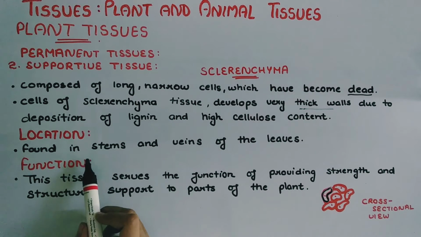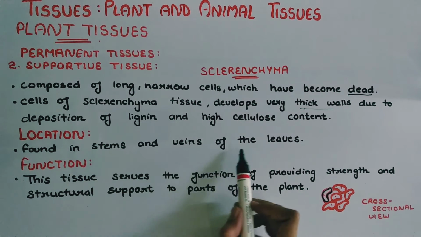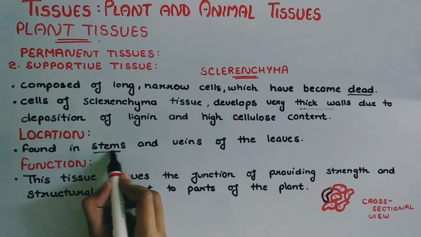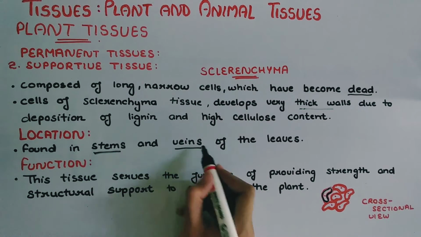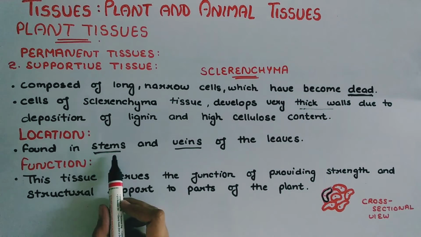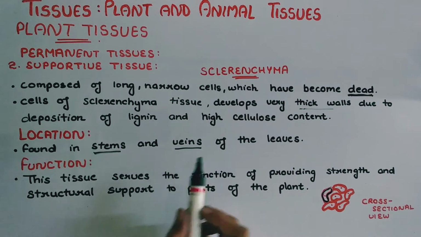Location. Sclerenchyma tissue is found mainly in stems and veins of the leaves. These are the dead tissues. We need to remember this. So this is found in stems and veins of the leaves.